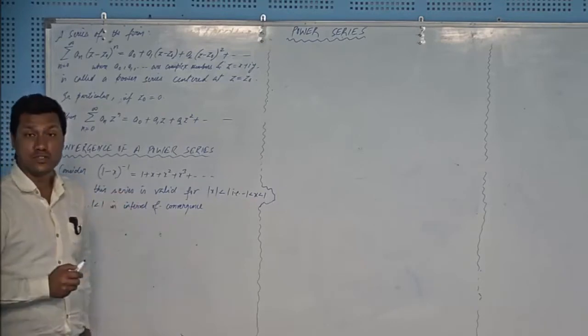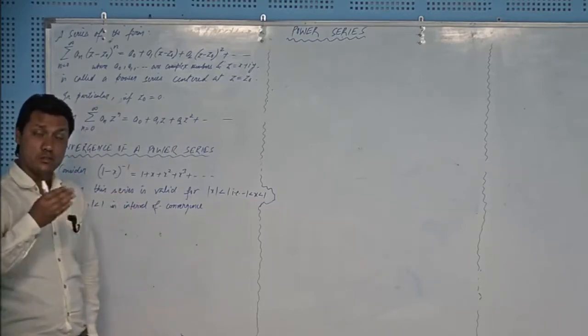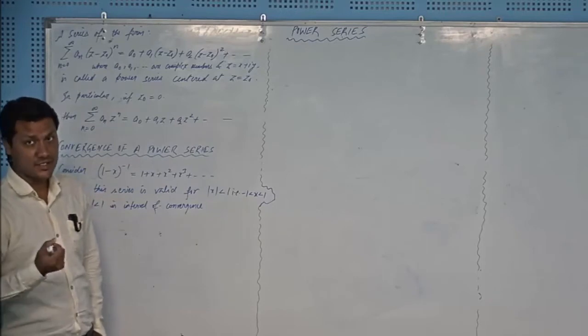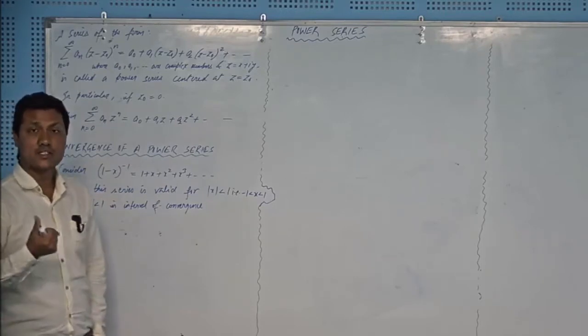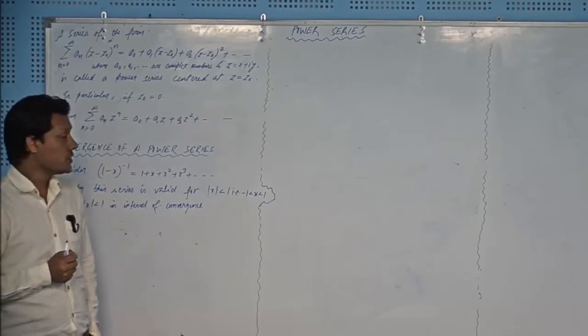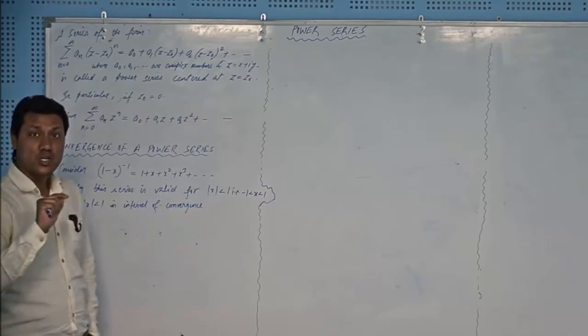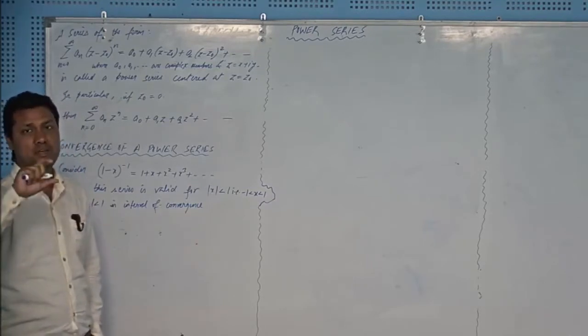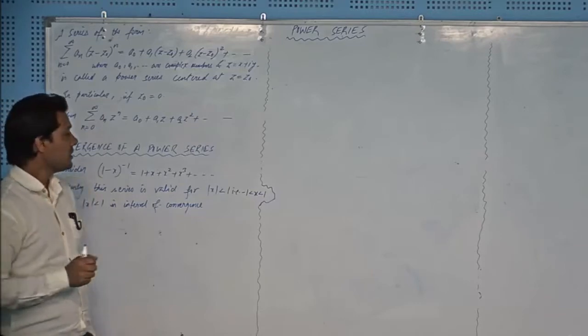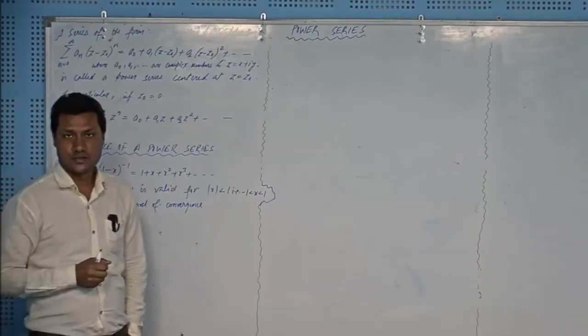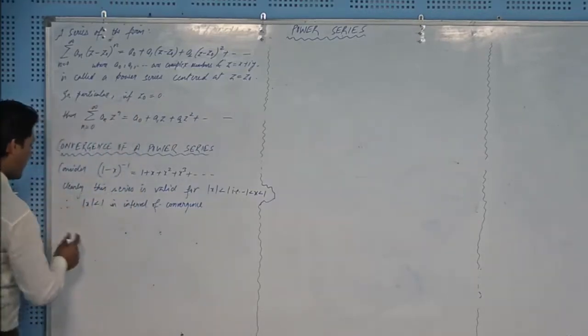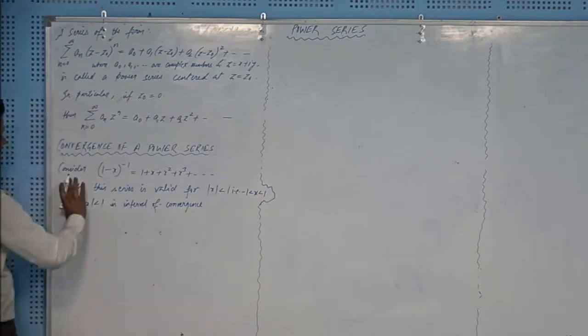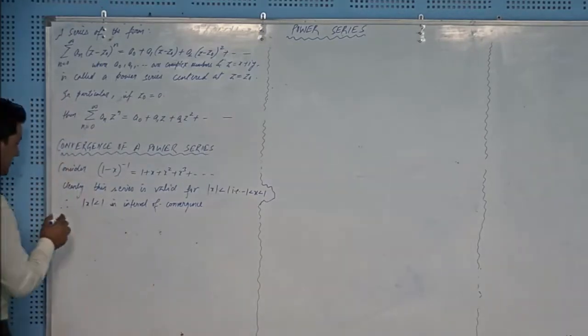Just remember the equation of the circle. That is mod of z minus a equal to small r. A is the center of that circle and r is the radius of that circle. So if you replace that equal sign in mod z minus a equal to r by less than, then it will become a disk. So I will write in a similar fashion relating to this.